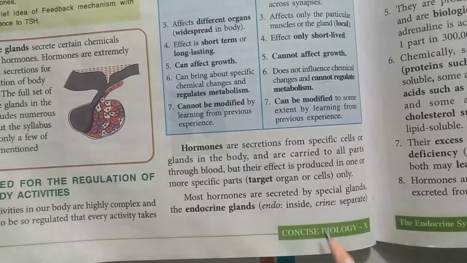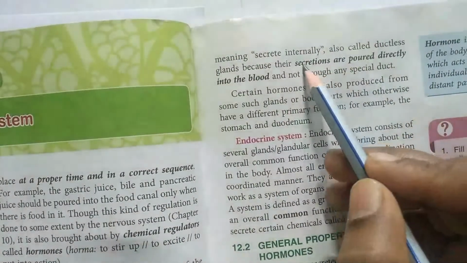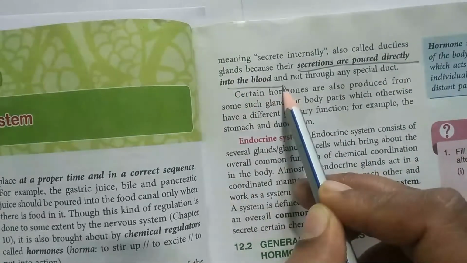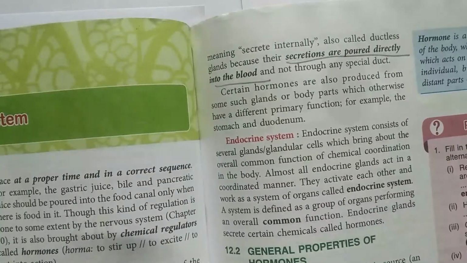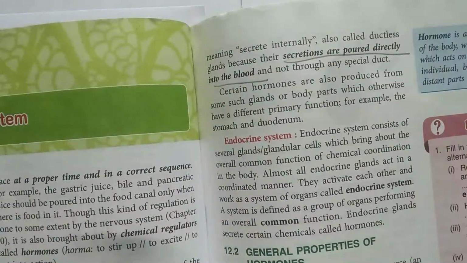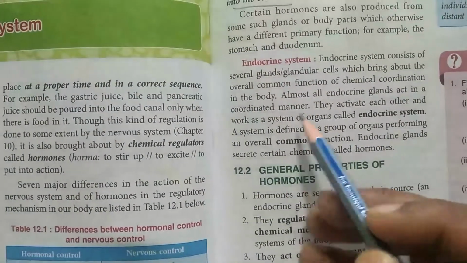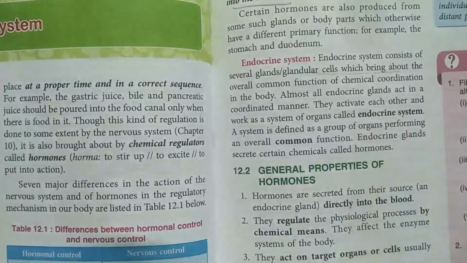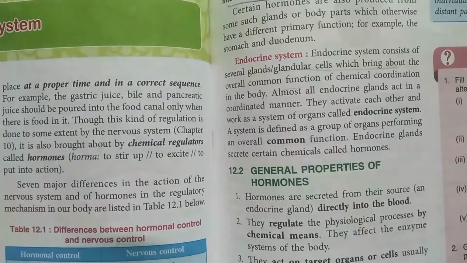Now, most hormones are secreted by special glands known as endocrine glands. Endocrine glands release their secretion directly into the blood. The very important thing to remember here is they secrete their hormones directly into the blood. That means there is no duct, so it is ductless. There is no duct through which the hormone can pass. It directly goes into the blood and gets mixed with the blood. While in the case of an exocrine gland, there is a particular pathway, a particular duct through which these hormones are transferred. So this is the difference between an endocrine gland and an exocrine gland.